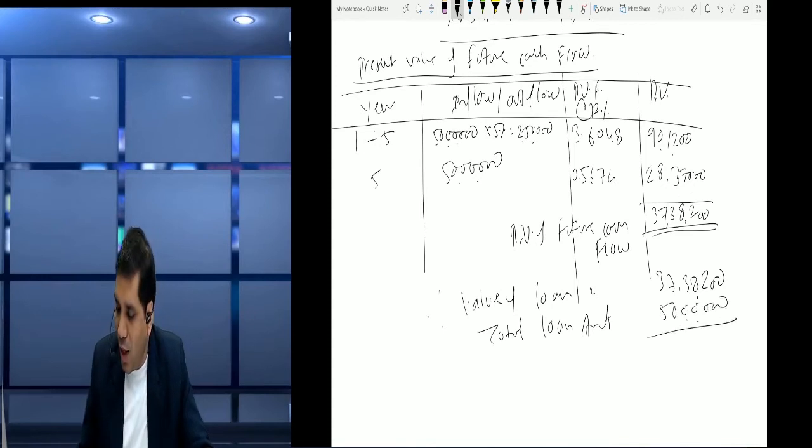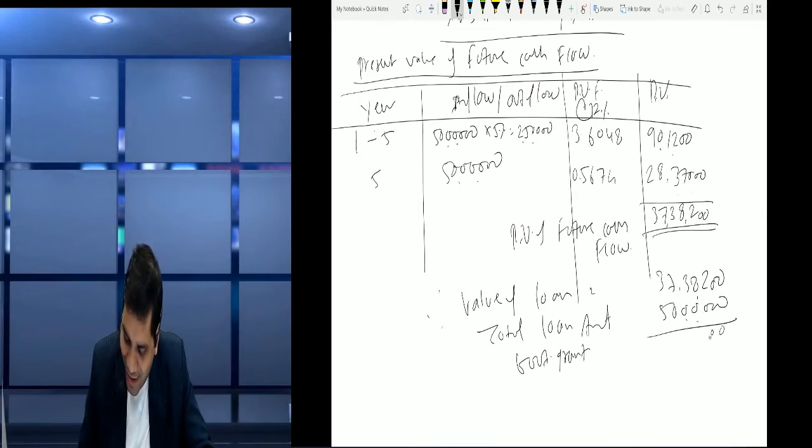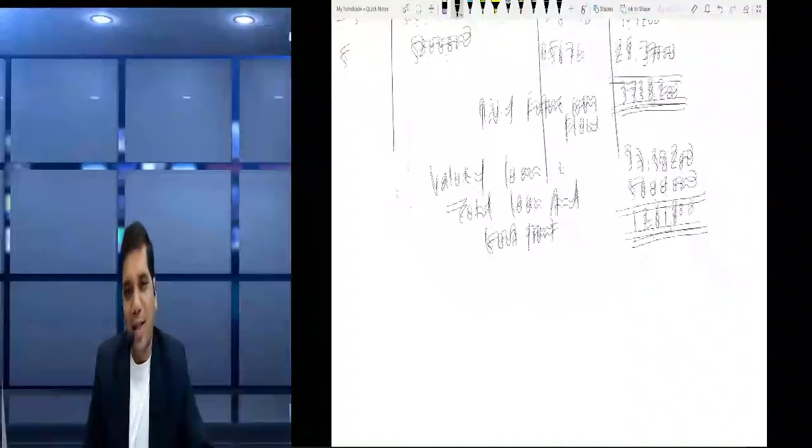So the balance becomes the government grant. Yes or no? Yes. So how much? 12,61,800 becomes the government grant.